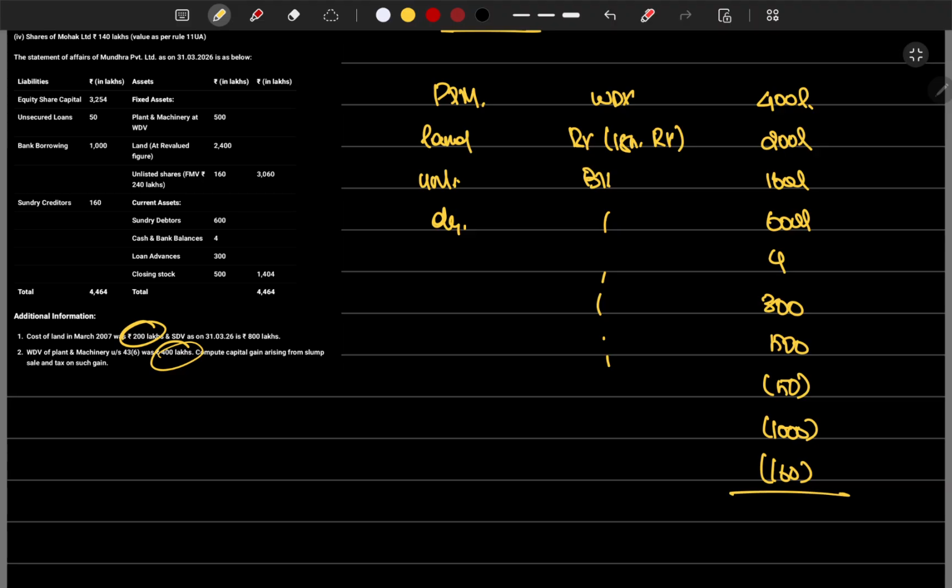That's it. Let's calculate this. 400 plus 200 plus 160 plus 600 plus 4 plus 300 plus 500 minus 50 minus 1000 minus 160. Okay, which is 954. It is coming. This is our net worth.